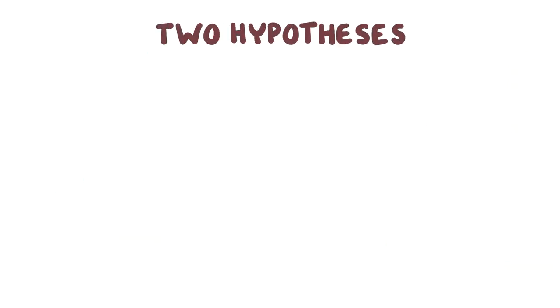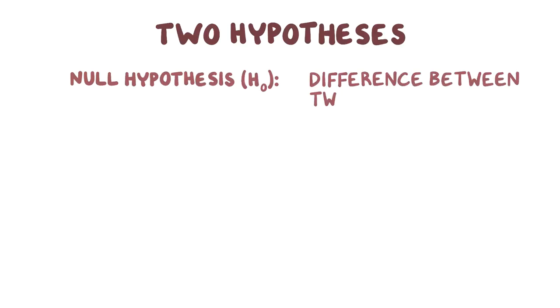The first hypothesis is the null hypothesis, and it basically says that the difference in the means between the two groups is equal to 0. In other words, the null hypothesis is that taking the medication results in no difference in systolic blood pressure.